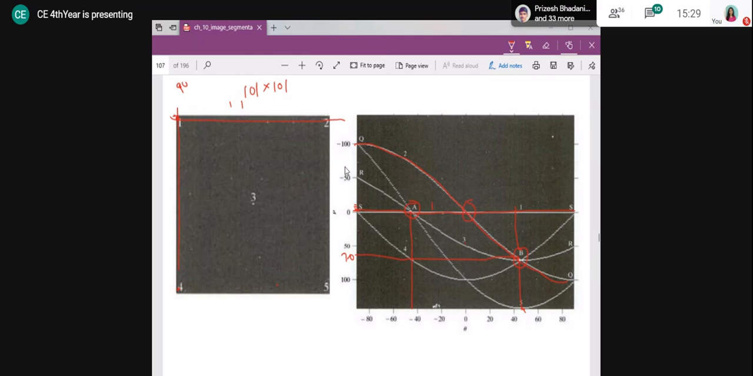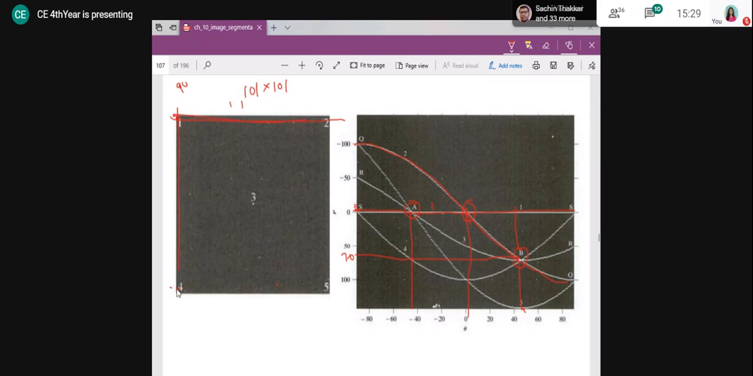And what is the angle? It is horizontal. If it is horizontal, how will we decide the angle? The angle will be 0 itself. That's why it is having angle 0, and it is having distance value also 0. That's why this 1, 2 is a horizontal line passing through the origin.